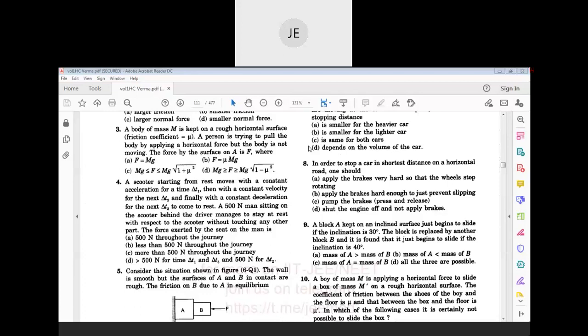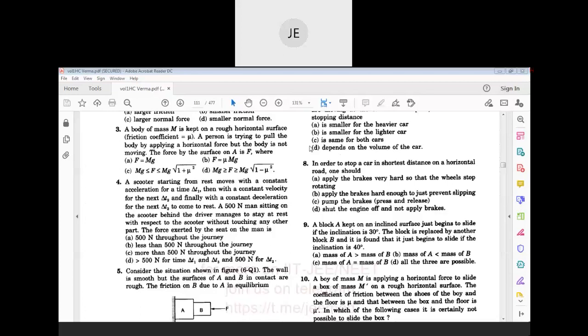Please think about it. In the first time interval delta t1 there is acceleration, in delta t2 constant velocity means acceleration is 0, and in delta t3 deceleration.